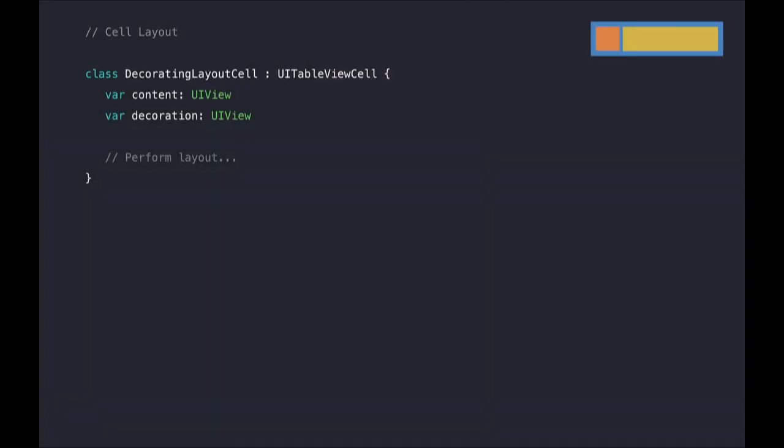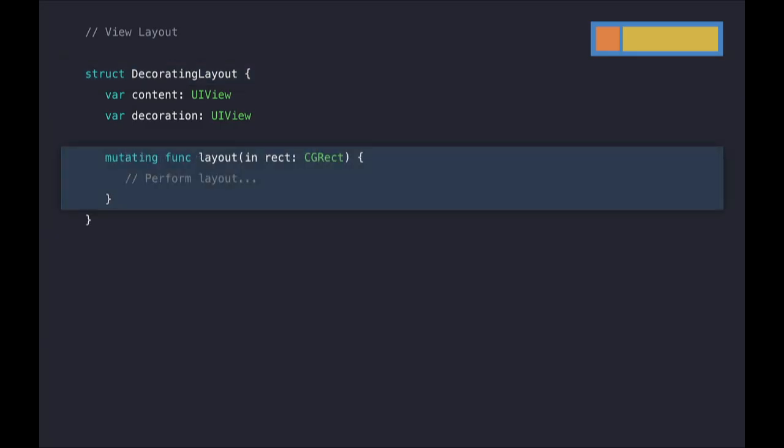Now, this is what our layout cell looked like before. It has two views that it lays out, but there's really no need for this layout logic to be trapped inside of a cell. It's just some math and geometry to figure out the right set of frames. So let's change this from a cell to just being a plain struct. It will still have our two views, and we can put all of that layout logic into a single method that can be called into to lay them out. Now, just with that small change, we now have a really isolated piece of code that knows how to do our layout and nothing else.